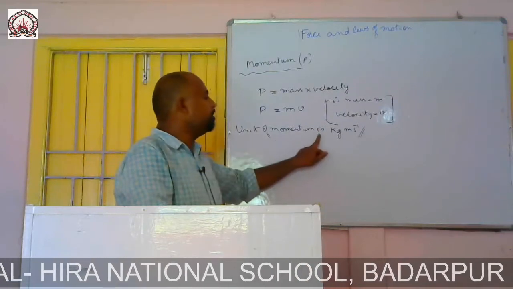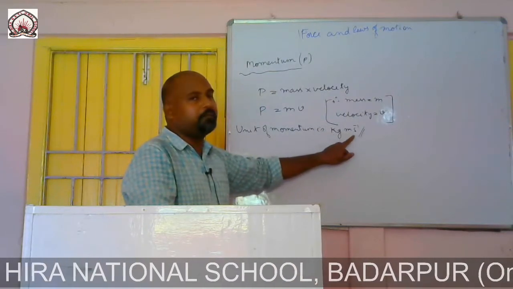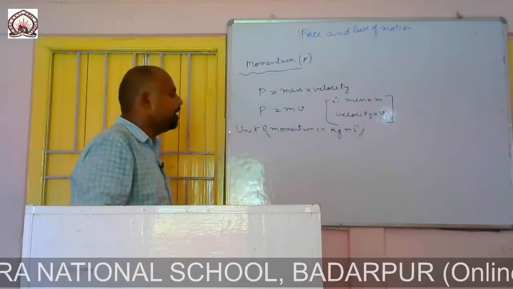So the unit of momentum is kg meter per second.